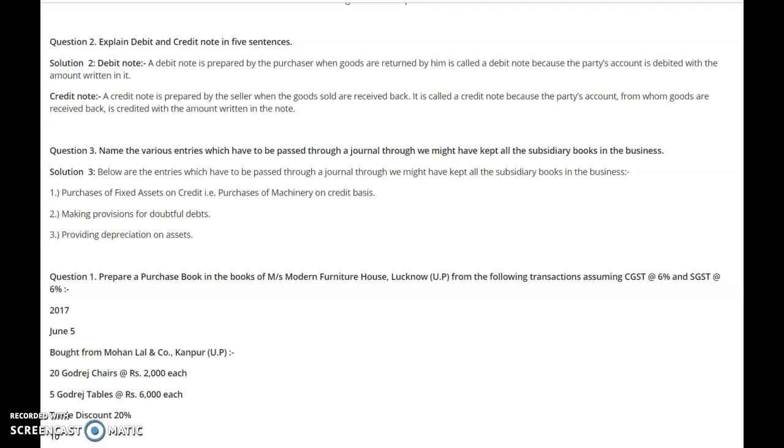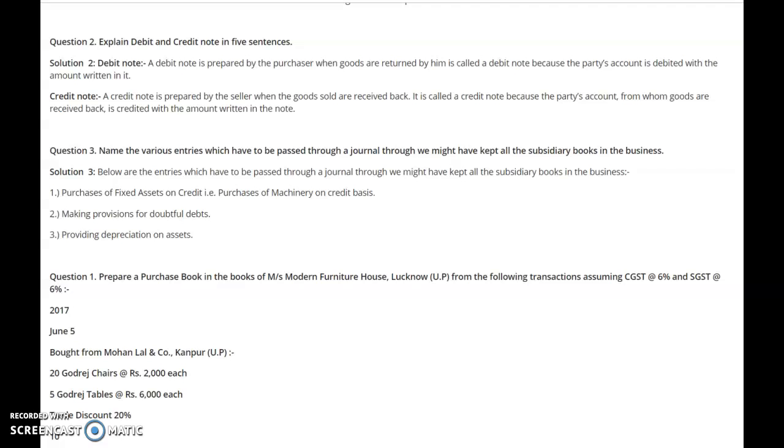The journal proper will record all those entries which are not recorded in any other book. For example, in the purchase book, sales book, purchase return and sales return books, we record those credit transactions. Like I gave you the example that furniture sold or building purchased, these will not be recorded in those books.